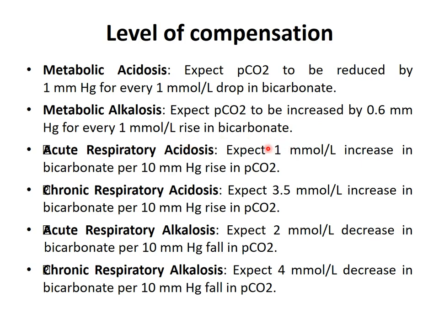So the level of compensation is different according to the different types of metabolic or respiratory acid-base disturbance. In acute respiratory acidosis, there is only a 1 millimole per liter increase in the bicarbonate per 10 millimeter of mercury rise in PaCO2. So their level changes depending on the different types of acid-base disorder. You can read this, or if you don't remember at this level, it's okay.